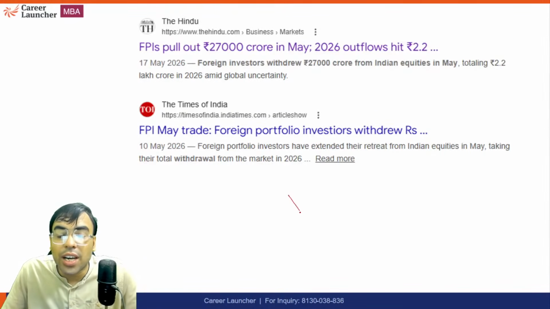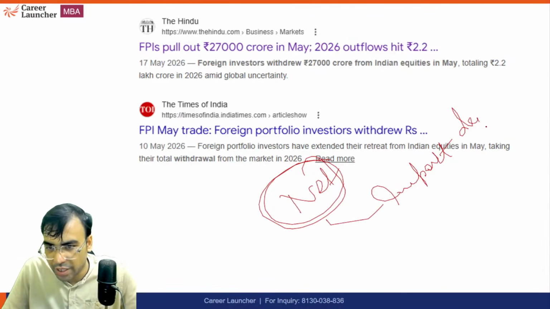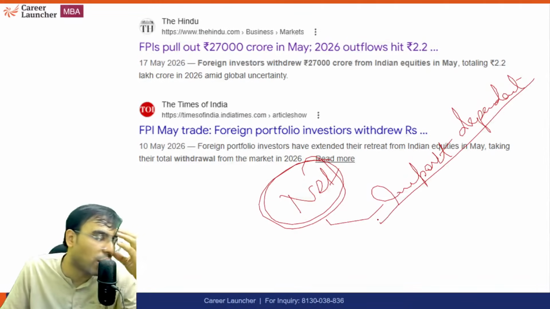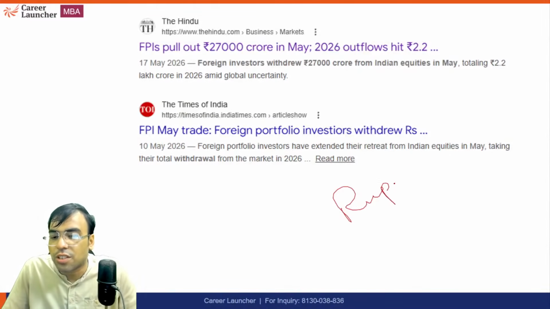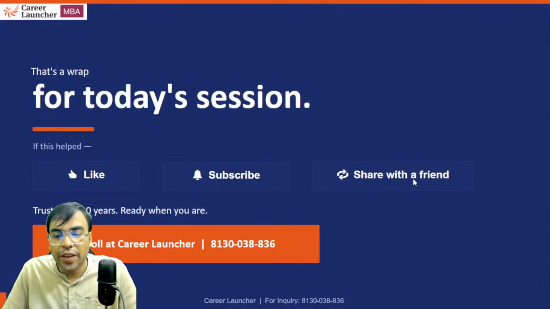But the question is, what should be the net result? The net result is very much import dependent. So overall, always remember, for India's case, I'm not saying for other countries, because in China a weak yuan is good for them. But for us overall, if the rupee weakens, it is bad for India. Just remember it. So we are stopping this class here.